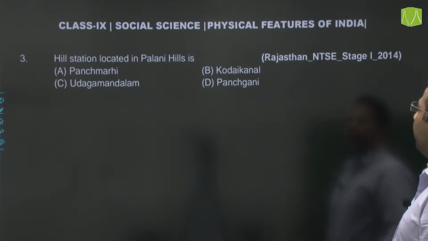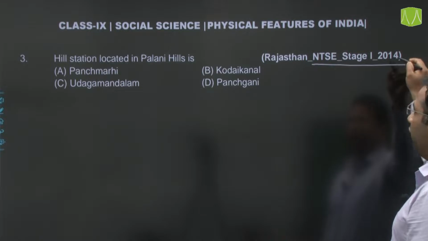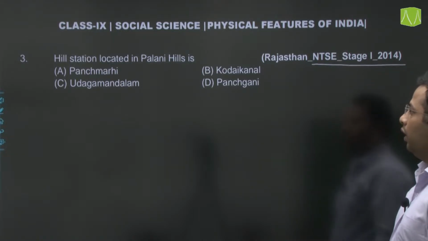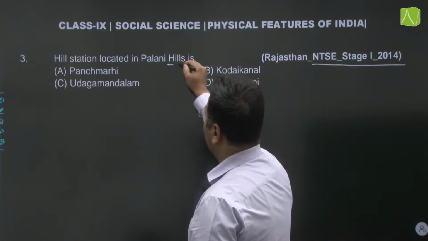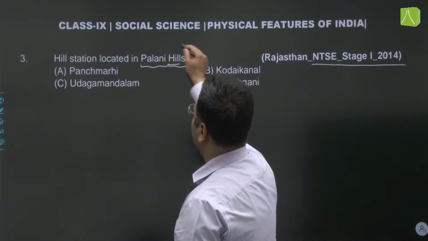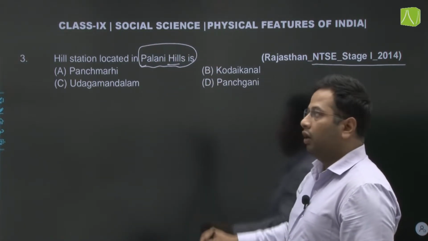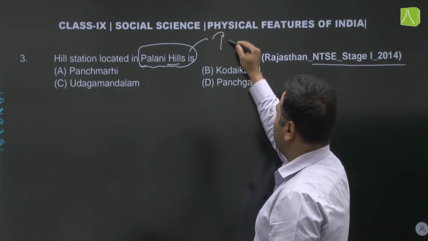This question appeared in Rajasthan NTSE stage 1 in the year 2014. The hill station located in the Palni Hills is: where in the Palni Hills is there a hill station? Now this Palni is in the state of Tamil Nadu.